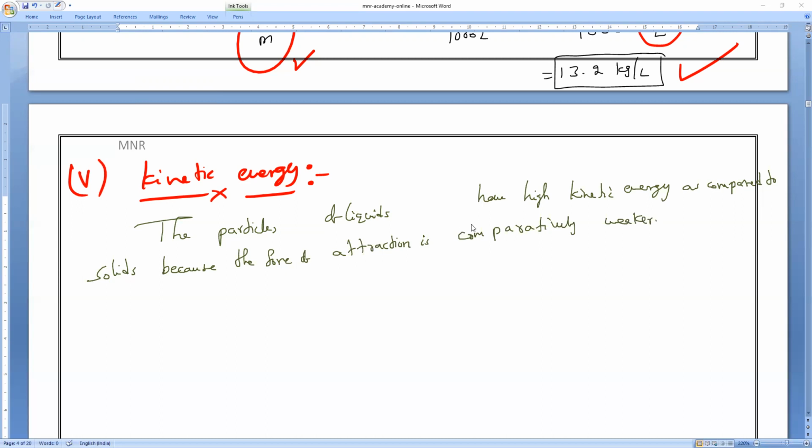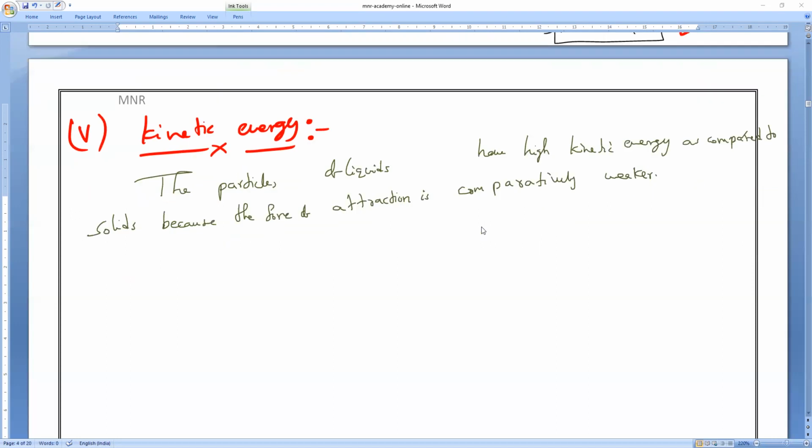But they will move within the liquid or out of the liquid? Within the liquid. That is what you have to remember. Clear, guys? Everybody? Yes. Next, sixth property.